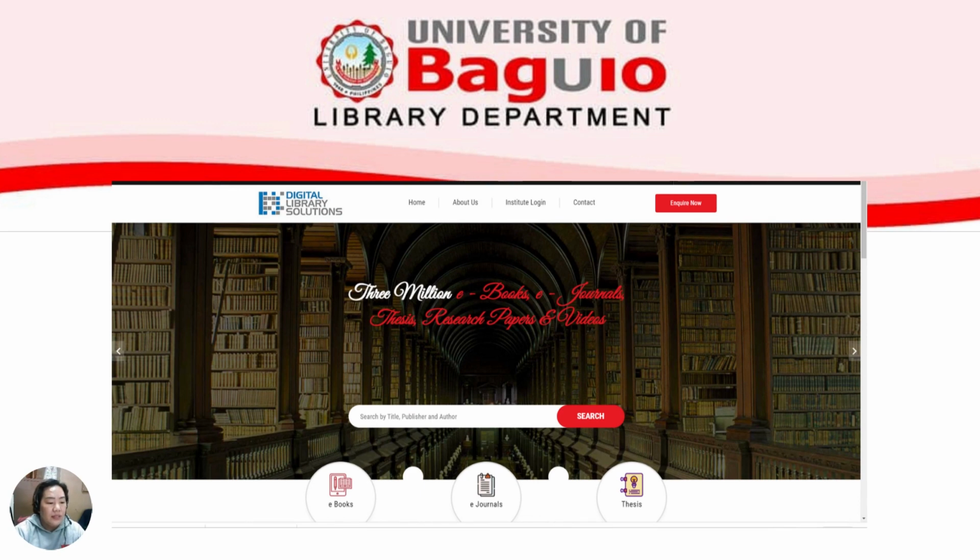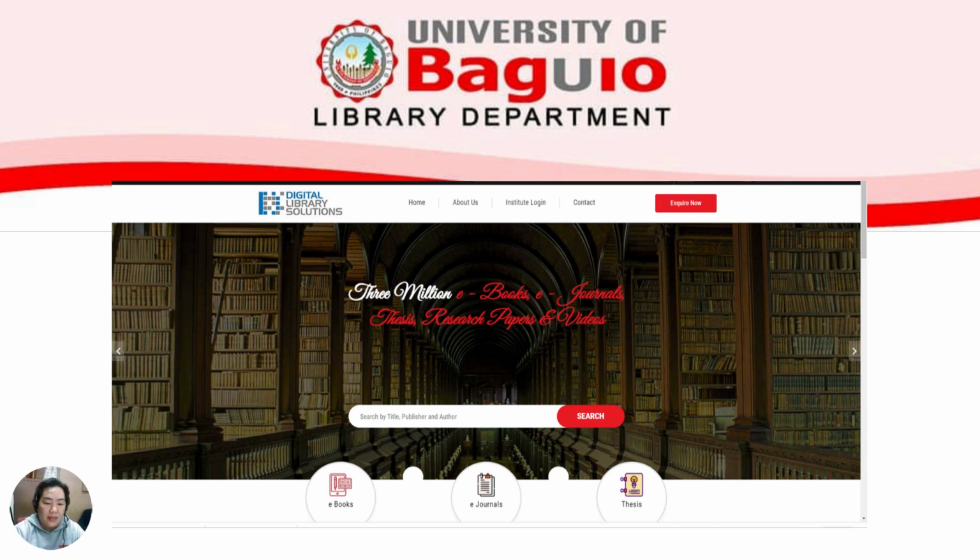Another e-resource available in the NLP portal is the Digital Library Solution. But before opening the database, you have to register and acquire a username and password. This username and password is given individually, so once you have them, do not share your password and username. Only share the information and let your classmates and friends register in the portal so that they can also access the different databases.